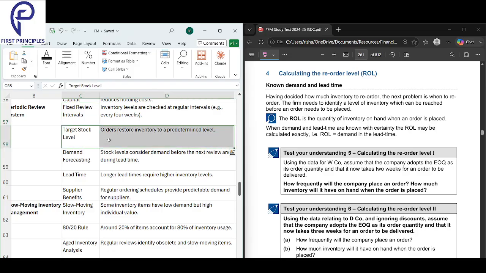Target stock level. Orders restore inventory to a predetermined level. So what you do, you have a target stock level, and orders will restore the inventory to that predetermined level.